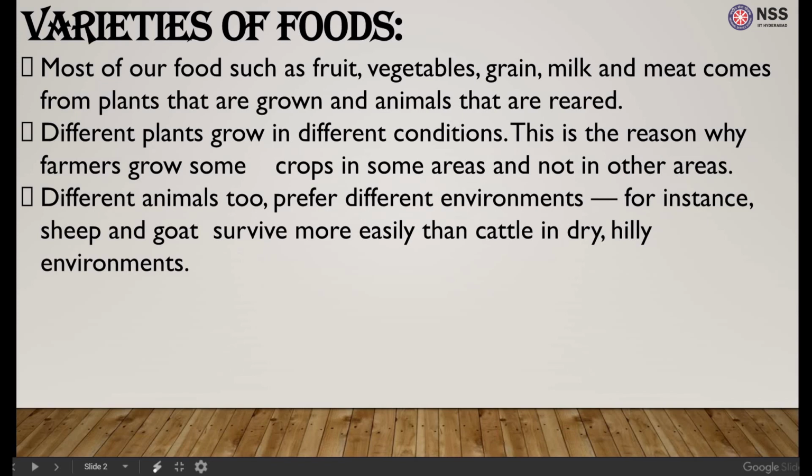Similarly, different animals are more suited towards different environments. For example, sheep and goats survive more easily than cattle in dry, hilly environments.